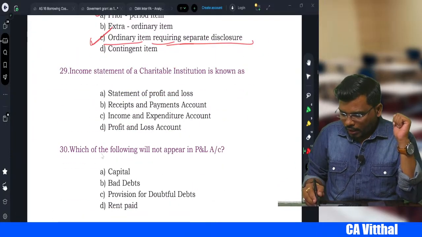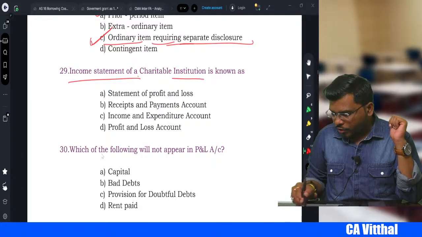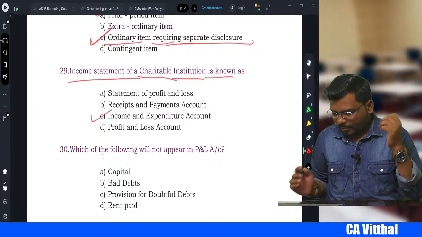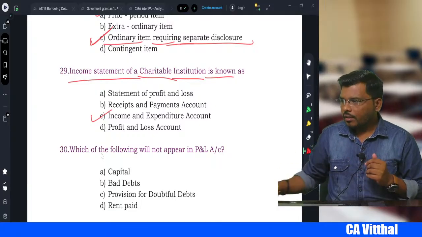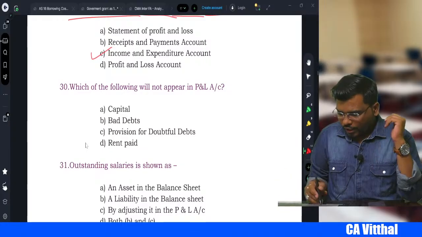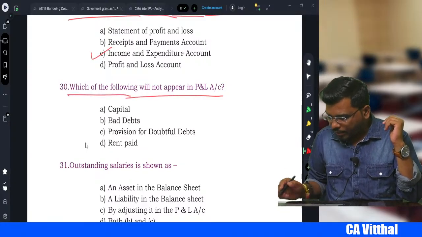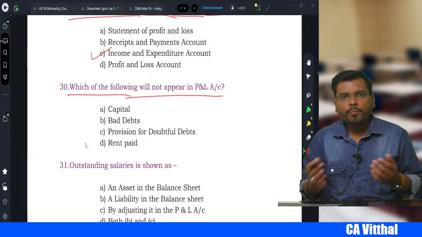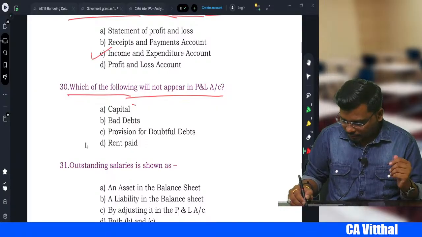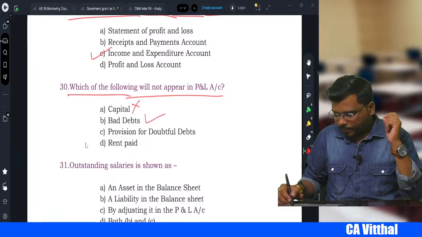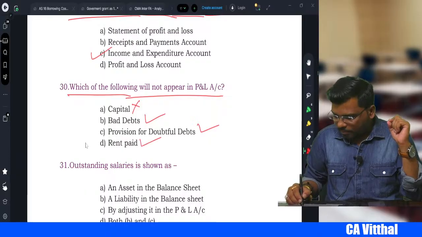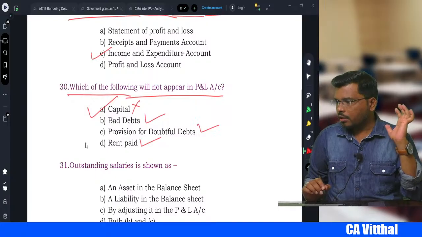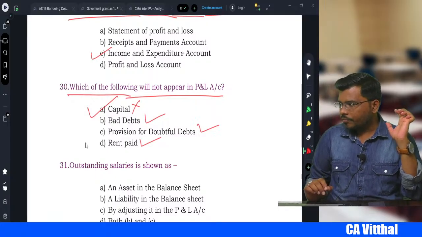Next one. Income statement of a charitable institution is known as what? It is nothing but the income and expenditure account, right? Okay. Come to the next one. Which of the following will not appear in the profit and loss account? Capital will not appear. Bad debt, yes. Provision for bad debt, yes. Rent paid, yes. So capital will not appear. Yes, very good, Surya. Good. Next.